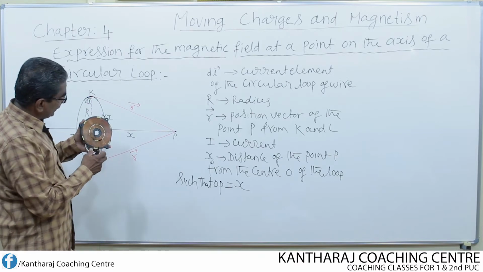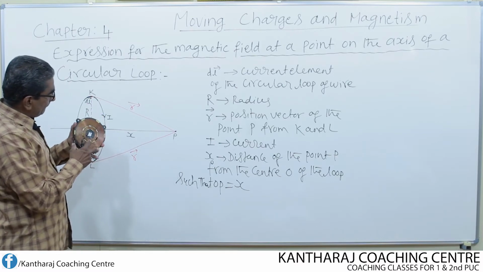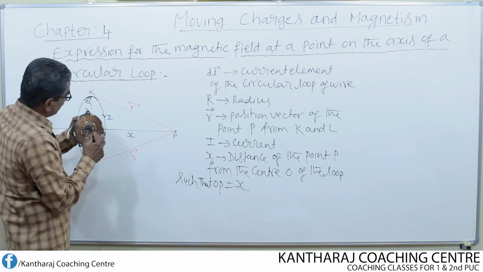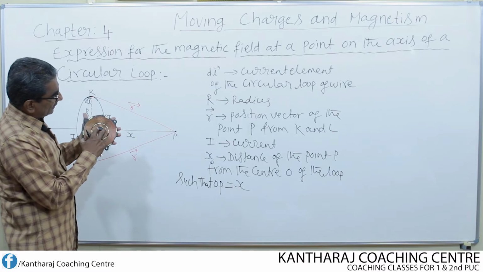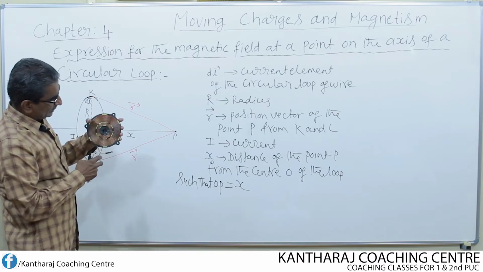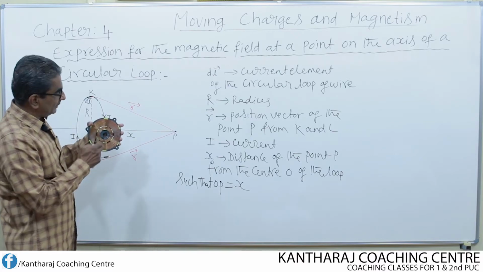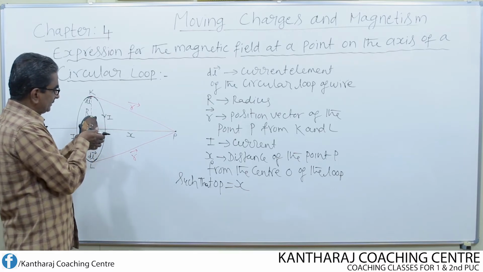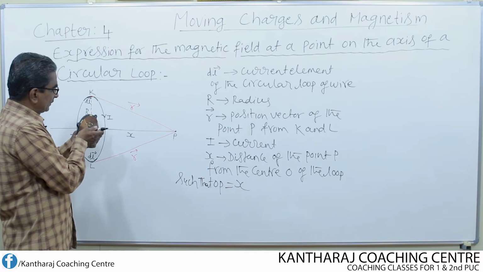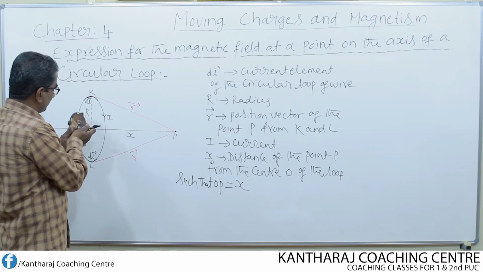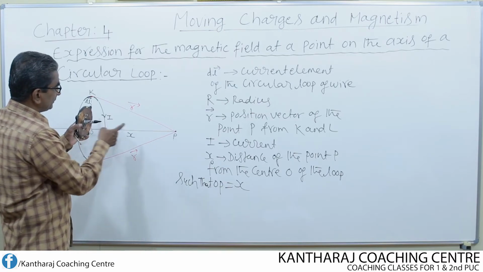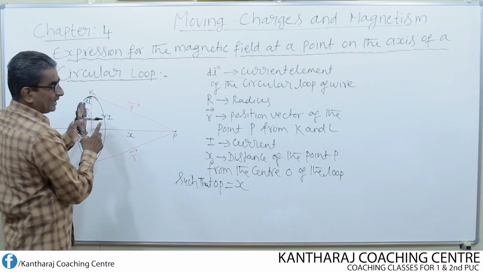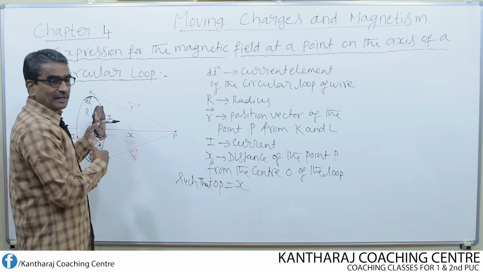So first you find out the magnetic field at the point P due to the top current element. Let us assume this as the top current element and this as the bottom current element. Imagine this acts as an axis, and this forms the point P at which the field is required.